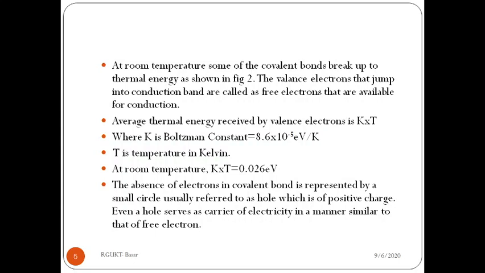Here k is the Boltzmann constant. It equals 8.6 × 10^-5 electron volt per Kelvin. Also, k equals 1.38 × 10^-23 joule per Kelvin. Now I am saying k equals 8.6 × 10^-5 electron volt per Kelvin.